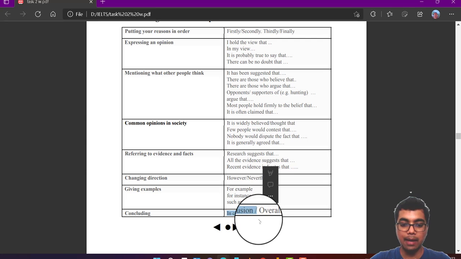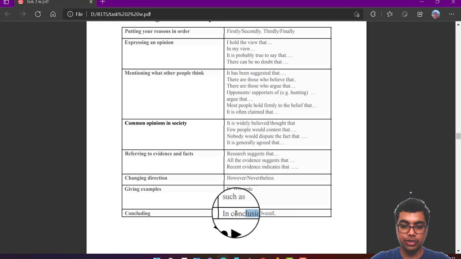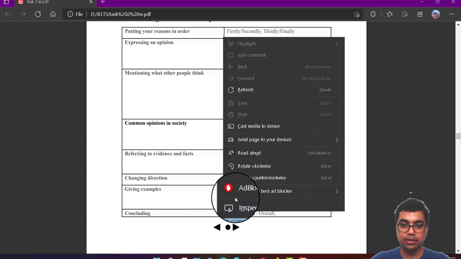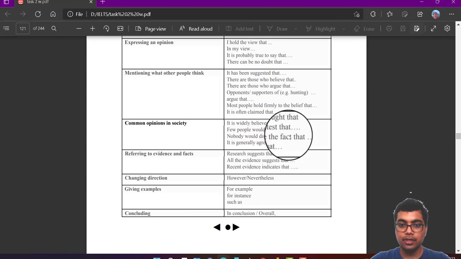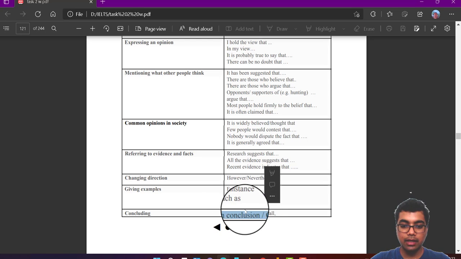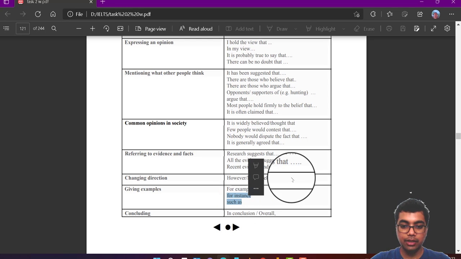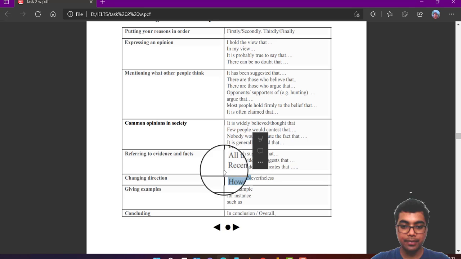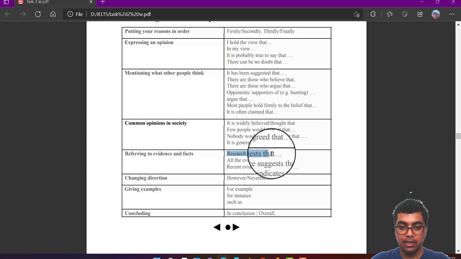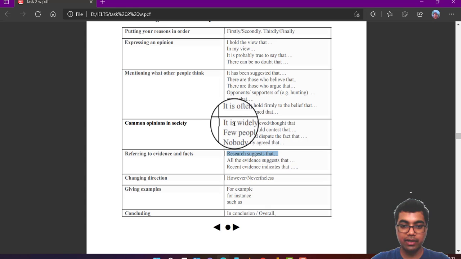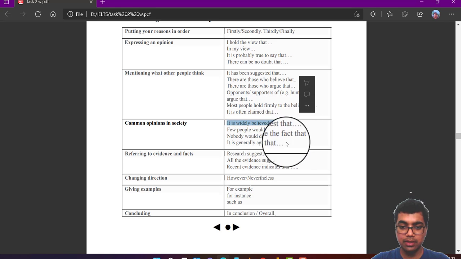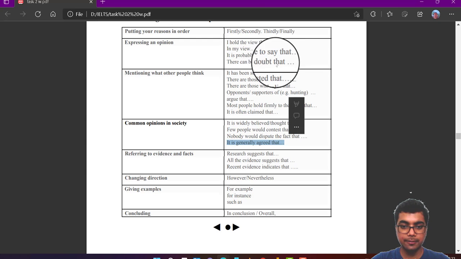So I'm going to highlight a few of the phrases that you should use. I think I won't be able to highlight. So the first is in conclusion. Such as and for instance are the best ways to write your example. However, research suggests that is the best way to add a reference or evidence. For commonly held views, it is widely believed that is the way, and lastly, it is generally agreed. These are the two phrases you can use.